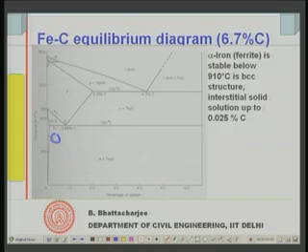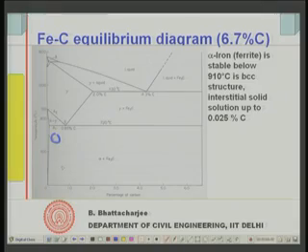When you have got very low percentages, say up to 0.025 percentage of carbon, this forms an interstitial solid solution. As we said, the atomic radii differences are within 60%, and therefore, carbon can easily form an interstitial solid solution, and when its percentage is low, it forms this sort of solid solution.